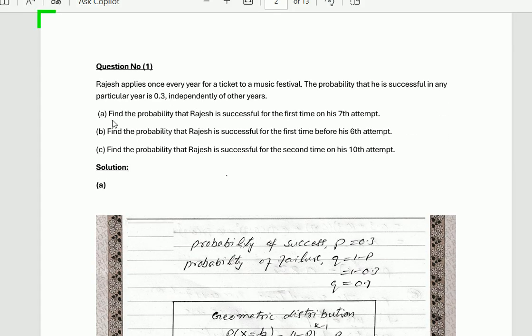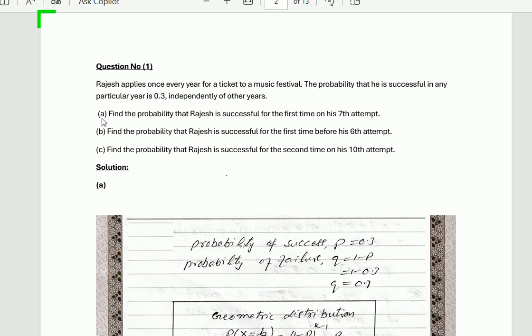Question number 1: Rajesh applies once every year for a ticket to a music festival. The probability that he is successful in any particular year is 0.3, independently of the other years. Part A, find the probability that Rajesh is successful for the first time on the 7th attempt. Part B, find the probability that Rajesh is successful for the first time before his 6th attempt. Part C, find the probability that Rajesh is successful for the second time on his 10th attempt.